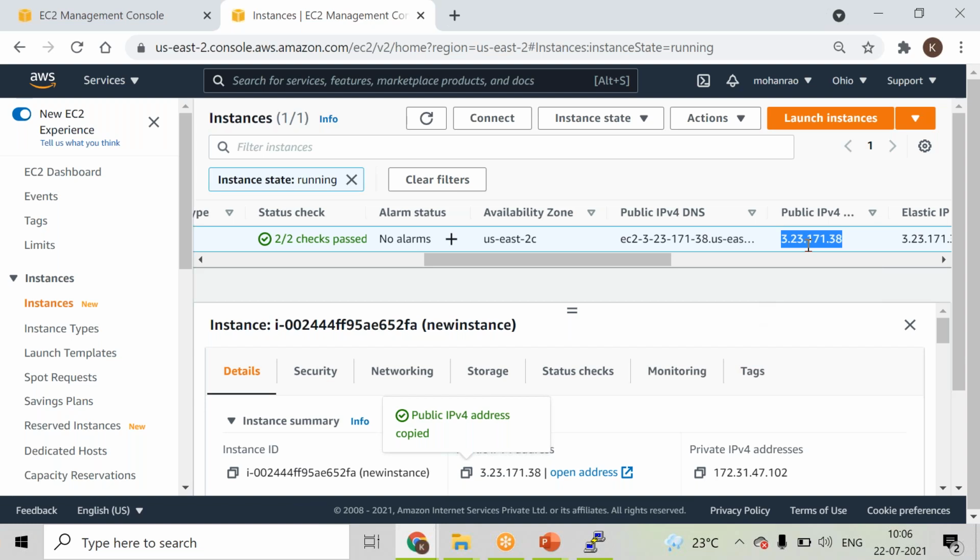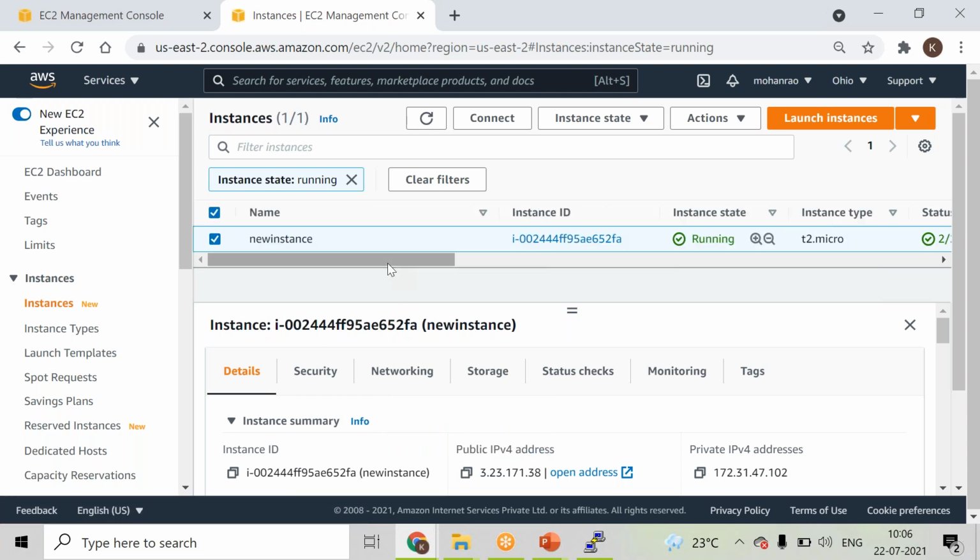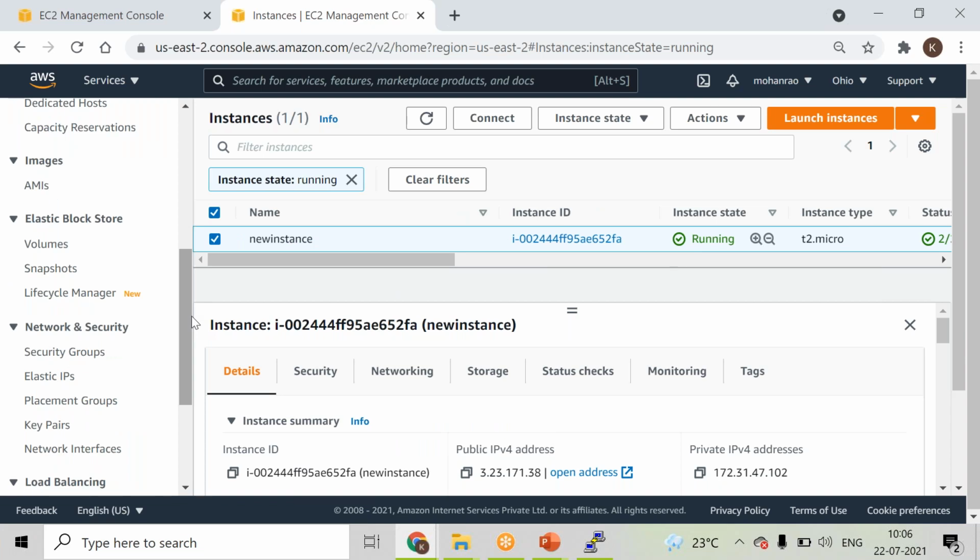If you have a requirement to keep the public IP address static, even when you restart or do anything with your EC2 instance, then I will take the help of elastic IP, and it is not mandatory. Everything depends on your requirement. If you need a static public IP, you will use this service. If someone says the IP keeps changing, and asks how they can depend on such a public IP address in a real-time environment, then we can take the help of elastic IPs.